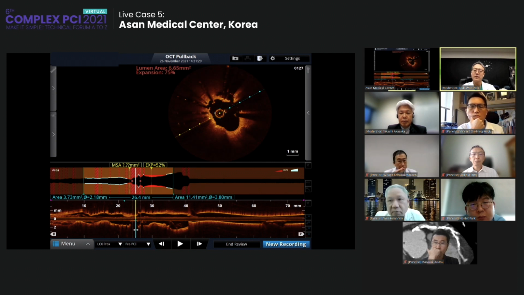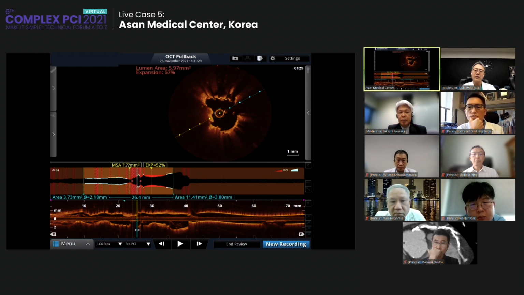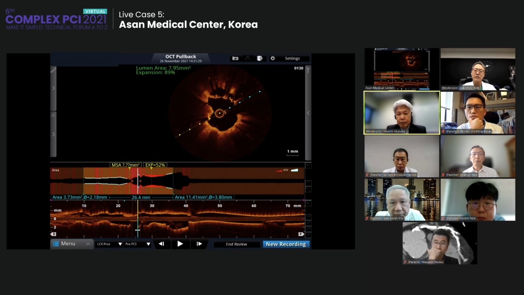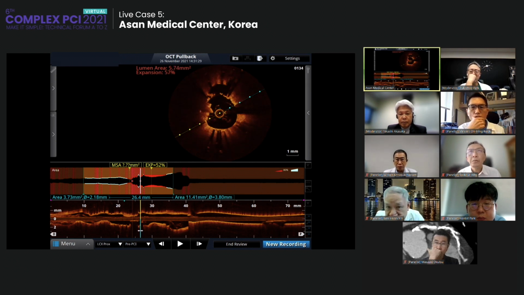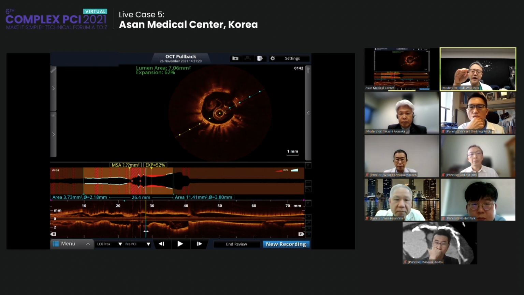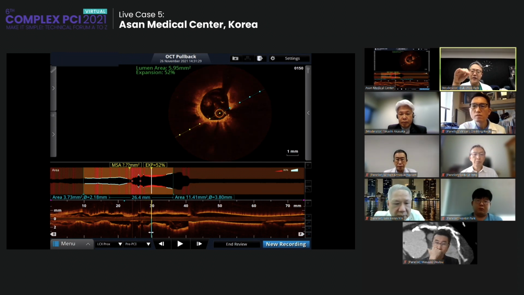And we came into the left main, and at 12 o'clock you can see some malapposition of the stent with some lumens. Even after 3.0 and 3.5 and kissing with 2 balloons at the previous procedure, there was still some malapposition at the left main. By OCT, the LAD ostium was a bare area. It's not covered by stent, right?